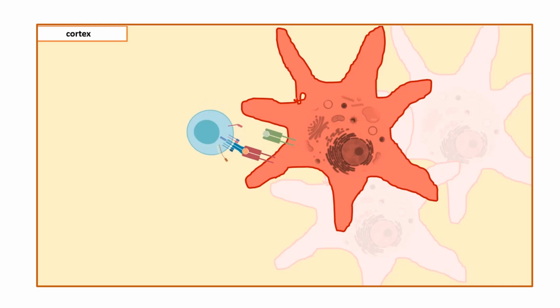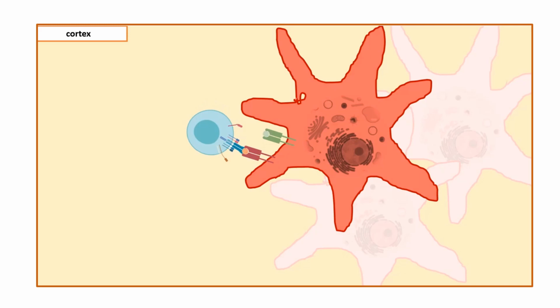The T cell will interact with either MHC1 or MHC2 protein, which is present on the cell membrane of thymic epithelial cells, and the thymic epithelial cells through MHC1 or MHC2 will present the self peptide,